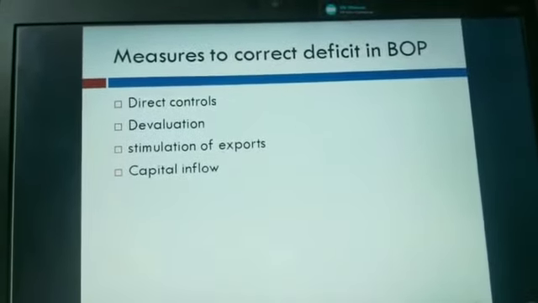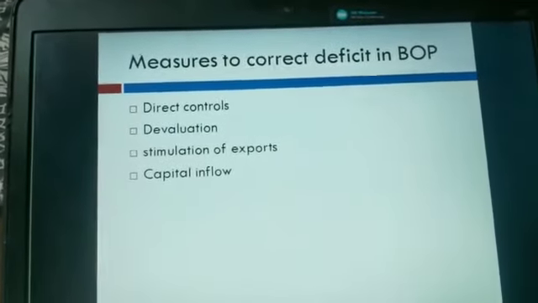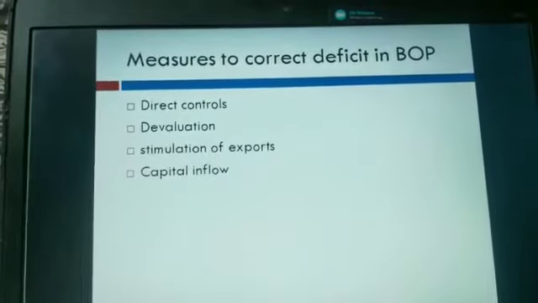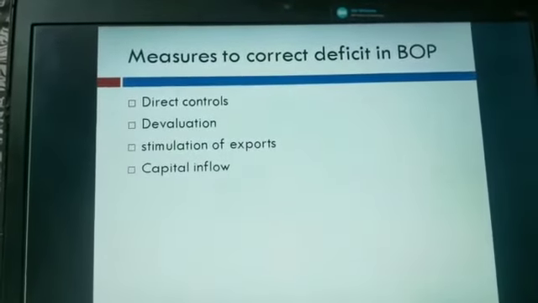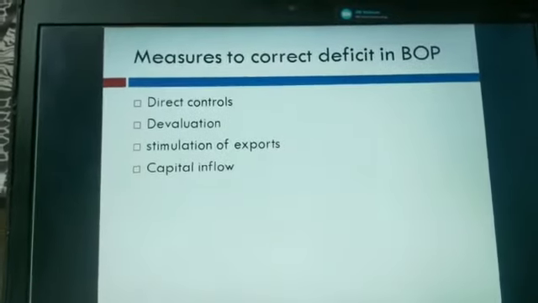So what we have discussed in this video lecture is disequilibrium in BOP, its factors or causes, and its measures to correct deficit in BOP. Can you recall all these causes or measures?